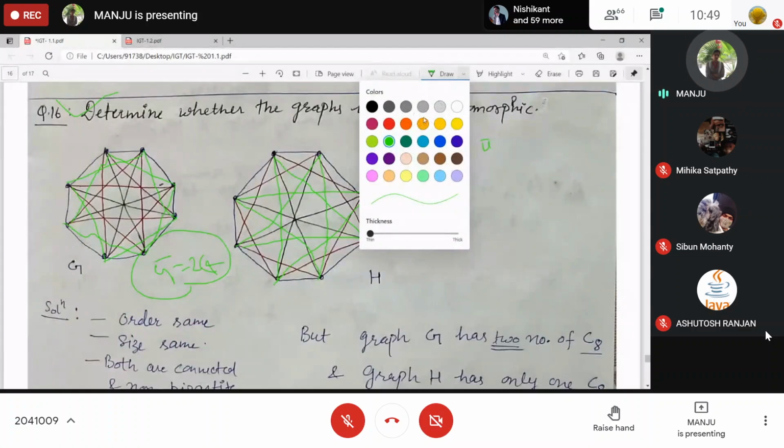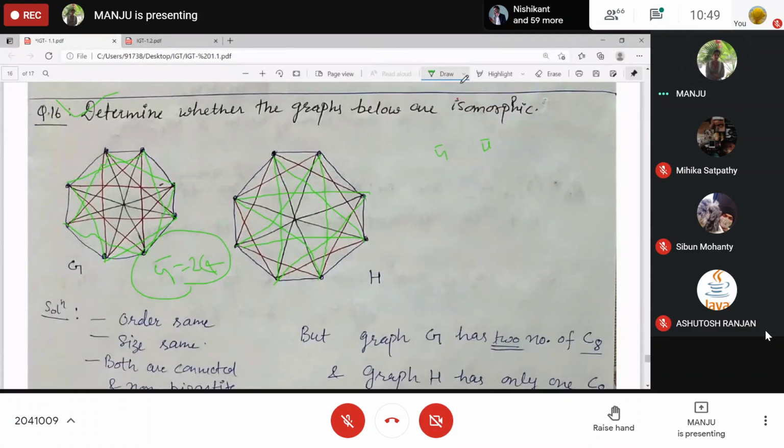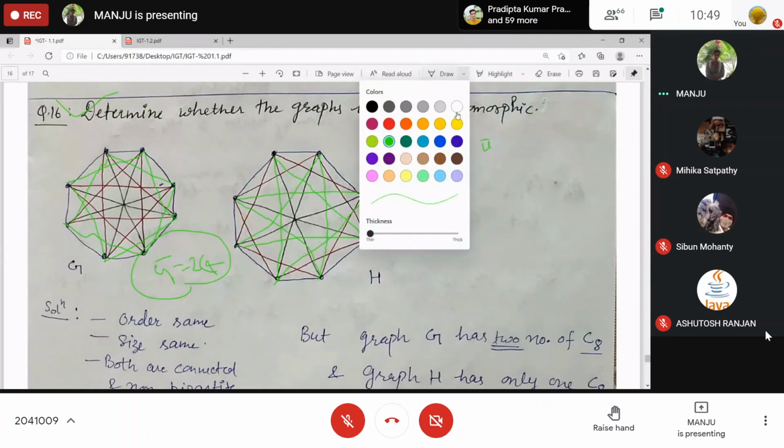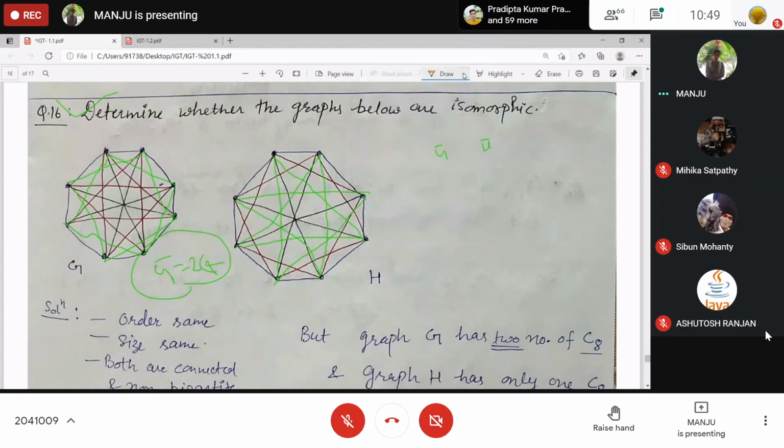Actually, what do you got? Start with this vertex, going to this one, this one, this one, this one, this one, this one, this one, and end at this one. What is this? H complement is C8.